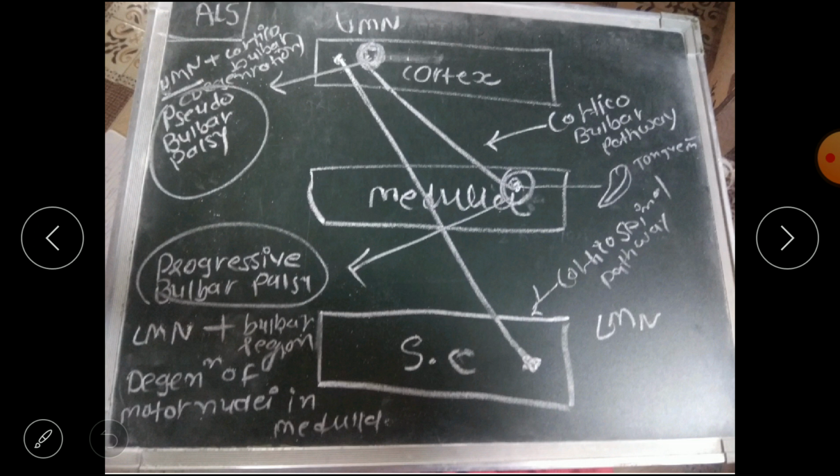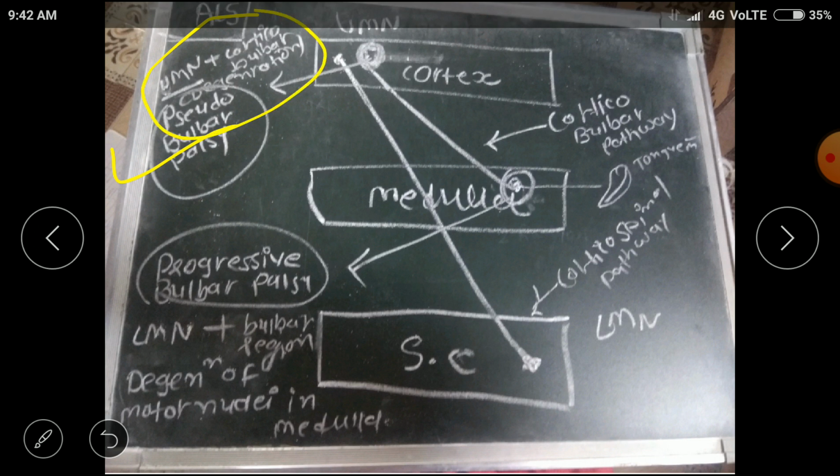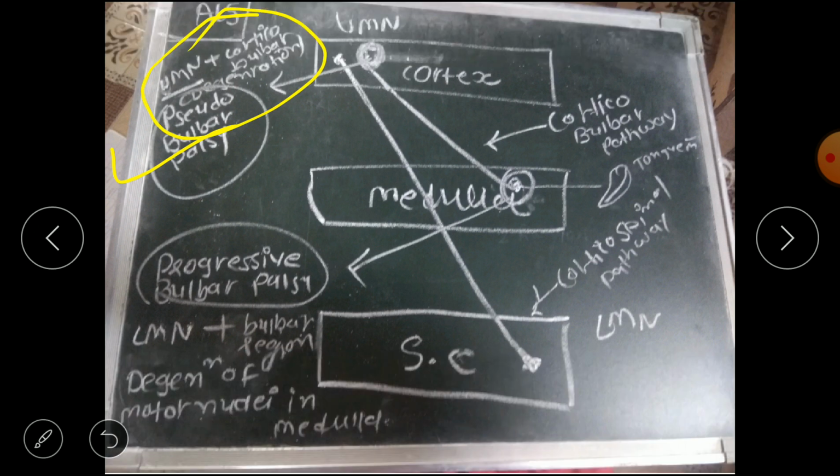So if the lesion is present or the degeneration is starting from the UMN and it involves the corticobulbar pathway, that is known as pseudobulbar palsy. So in pseudobulbar palsy, there is degeneration of the UMN pathway plus the corticobulbar pathway. The symptoms are like UMN signs, like spasticity, hyperreflexia, hypertonicity, the Babinski sign. So these types of symptoms or UMN signs are basically present in pseudobulbar palsy.